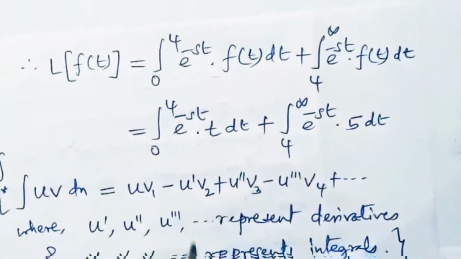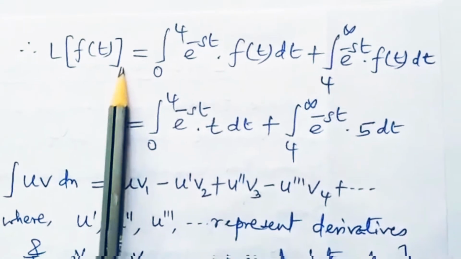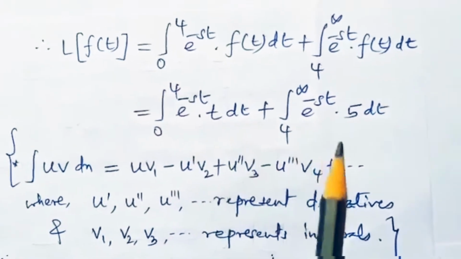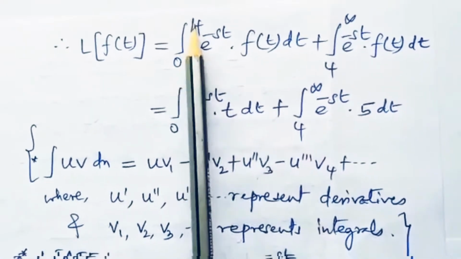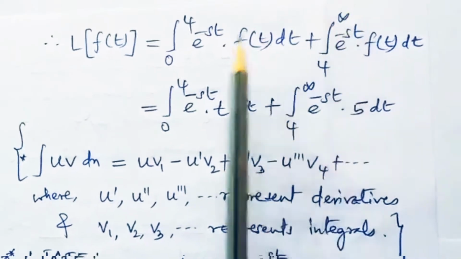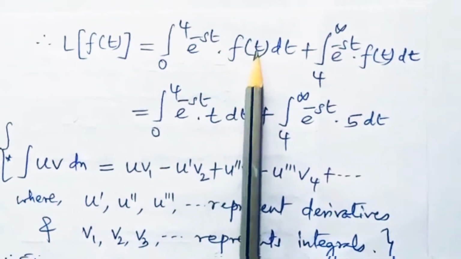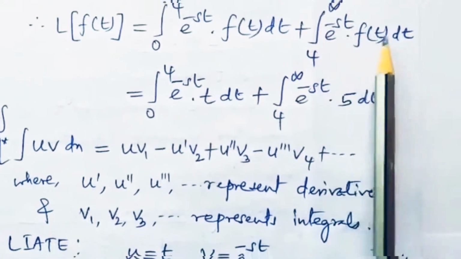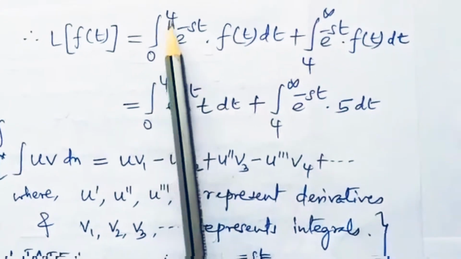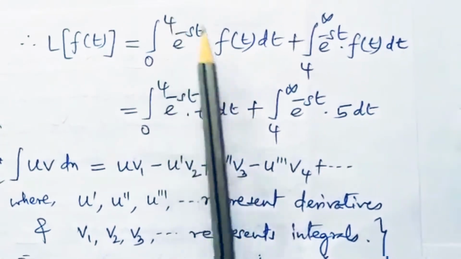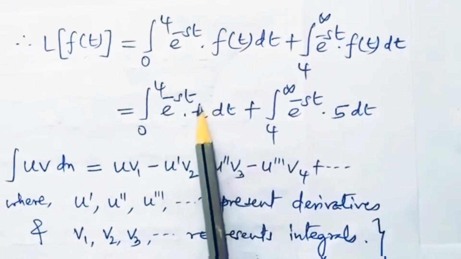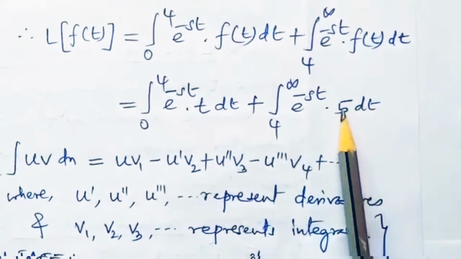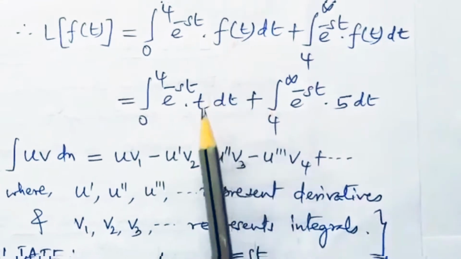So here we can observe that L of f of t, which was 0 to infinity, can be split into two subintervals: 0 to 4 plus 4 to infinity. So the integral between 0 to 4 of e to the power of minus st f of t as per the definition, plus the integration between 4 to infinity of e to the power of minus st f of t dt. Now between 0 to 4, the corresponding f of t value is t, and between 4 to infinity, the corresponding value of f of t is 5. So in the next step, we can simply replace the corresponding values of f of t.